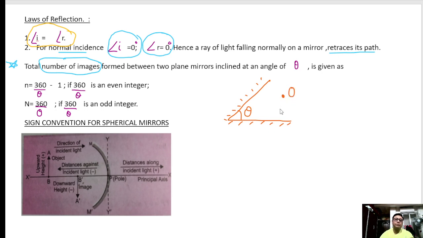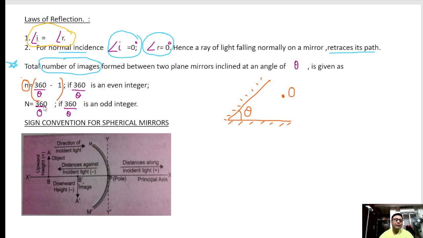So how many images will this point object make with these two mirrors? If these two mirrors are inclined at an angle theta, how many images will I get? So there are two formulas. The basic formula, where n is the number of images, is 360 degree by theta minus 1.